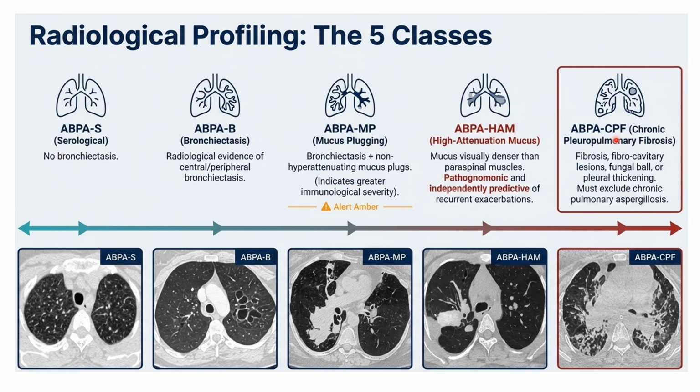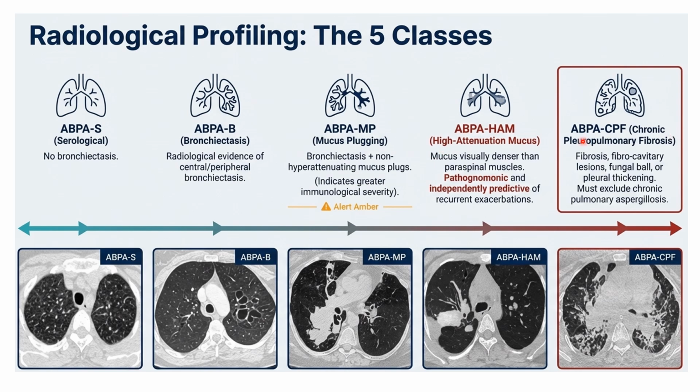So this is how they classified the phenotype with the HRCT. ABPA-S means serological ABPA, but there's no bronchiectasis evidence in the HRCT. In ABPA-B, there is radiological evidence of central or peripheral bronchiectasis, mainly central bronchiectasis. ABPA-MP means mucus plugging, bronchiectasis plus non-hyperattenuating mucus that indicates greater immunological sensitivity. So ABPA-MP. But here is a very important thing.